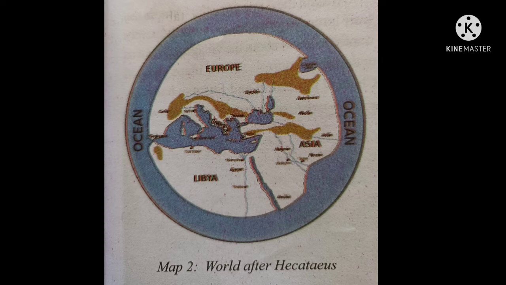Famous Greek geographers, Anaximander, Hecataeus and Ptolemy, also prepared world maps by running places from east to west and north to south. They also divided the world into 3 continents: Europe, Libya (Africa) and Asia, which were separated by the Mediterranean Sea. The Greeks tried to make the maps accurate with the help of latitudes and longitudes.